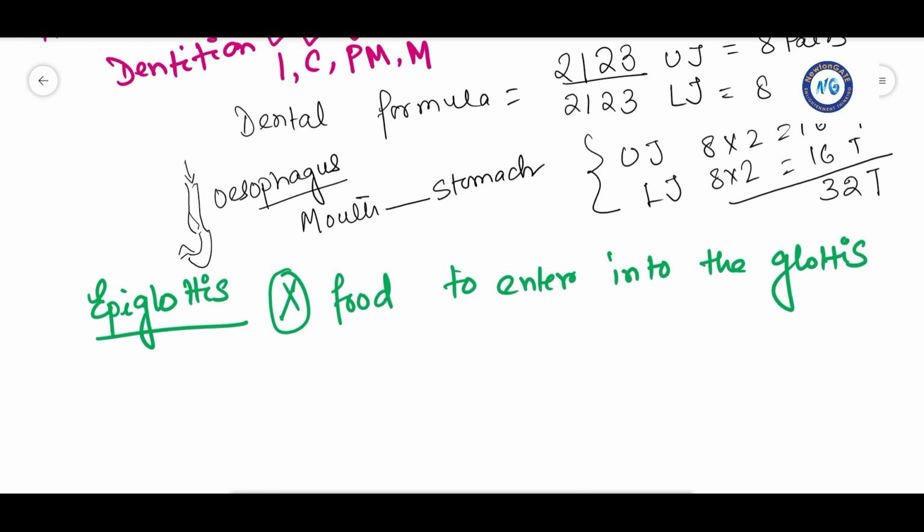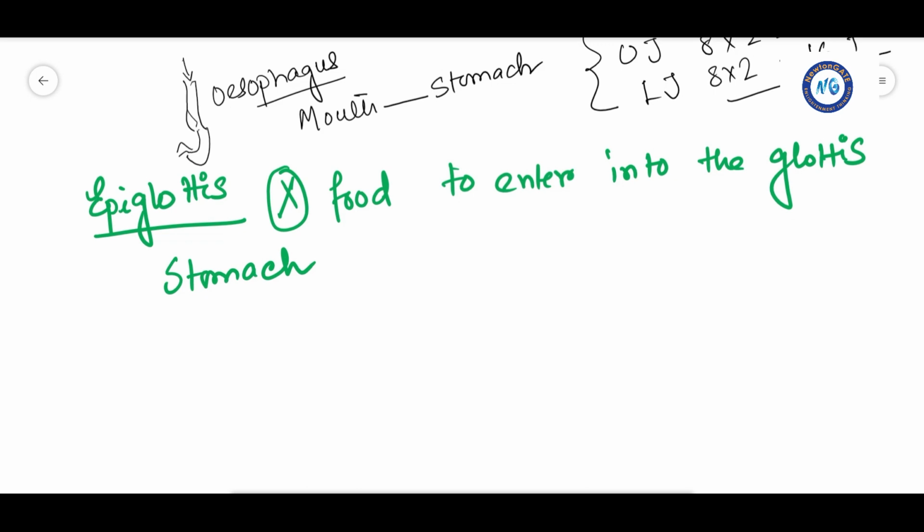The esophagus is a thin long tube which extends through the neck, thorax and diaphragm and leads into a J-shaped muscular bag, that is the stomach. The stomach is a muscular bag-like structure.